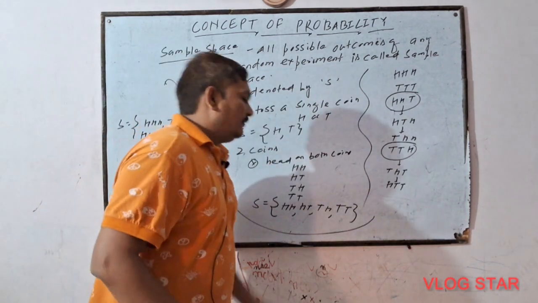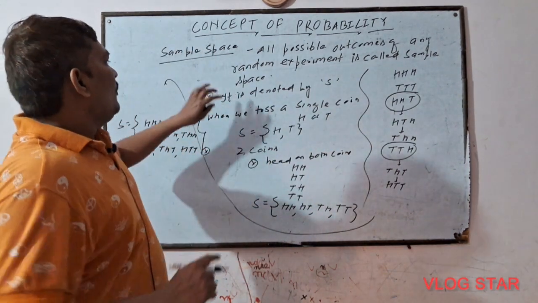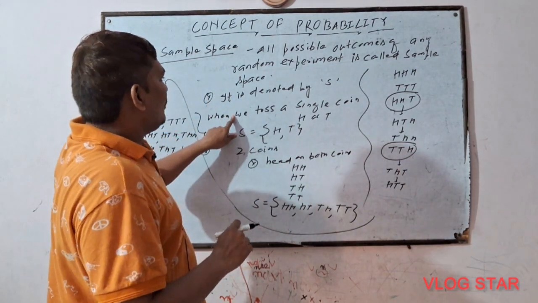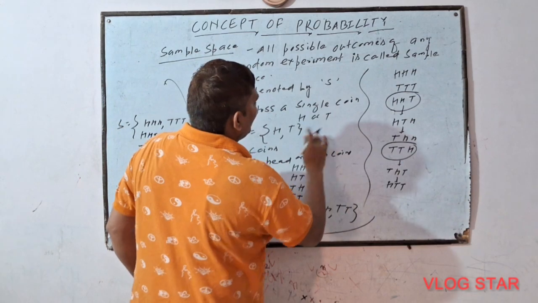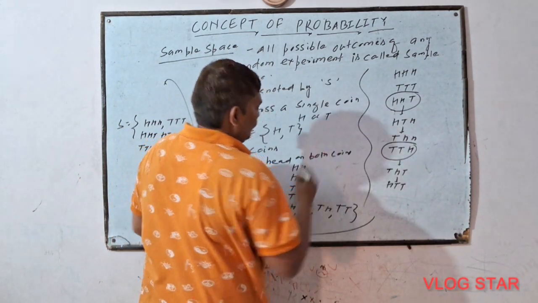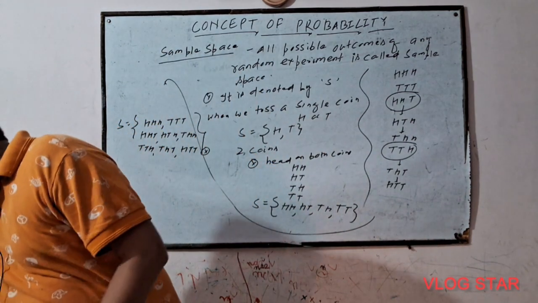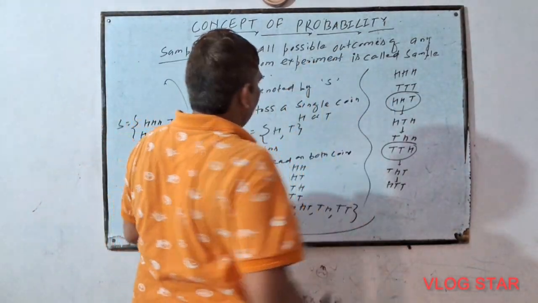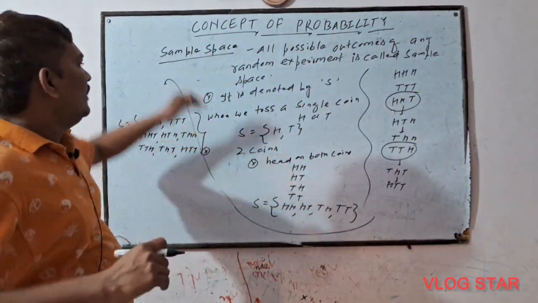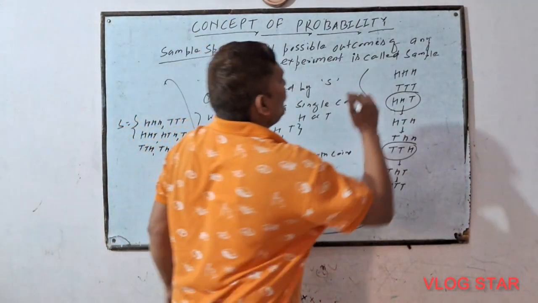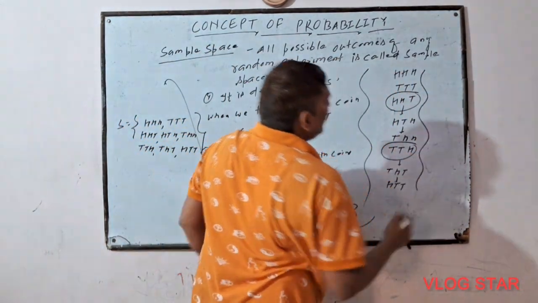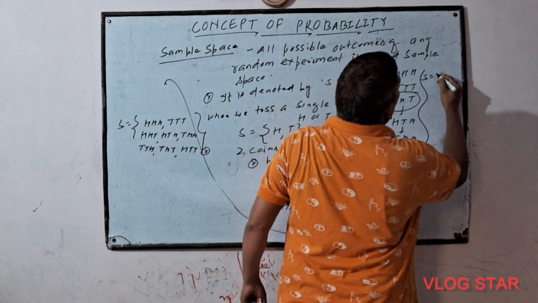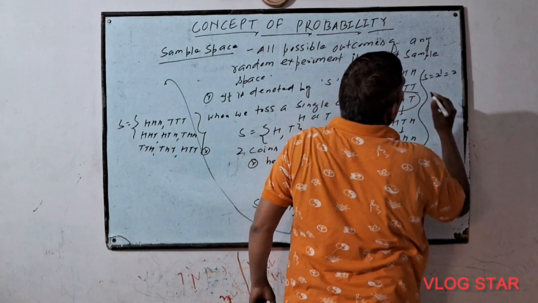Now just see one thing. When we toss single coin, then sample space will be 2 raised to power 1, that is 2.